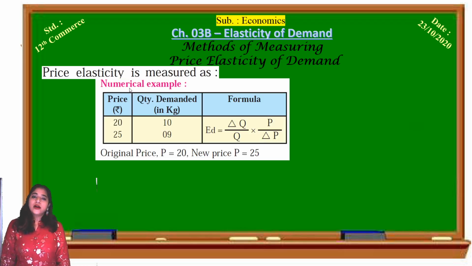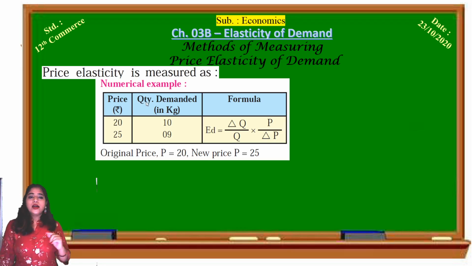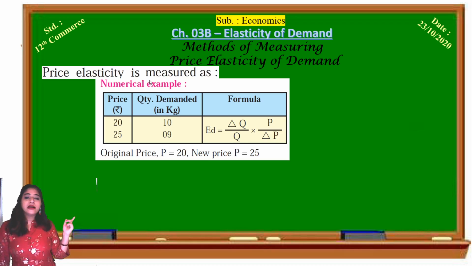Now, for understanding this concept, a simple numerical example has been given. In this table, the original price is 20 rupees, and quantity demanded is shown in kg, along with the formula for calculating the elasticity of demand. When the original price is rupees 20, quantity demanded is 10 kg. When the price increases to rupees 25, quantity demanded decreases from 10 kg to 9 kg.